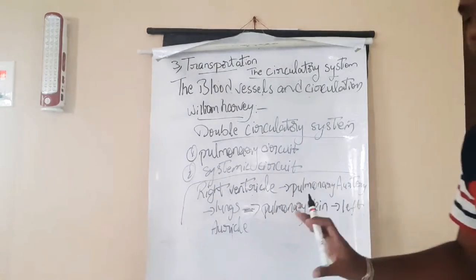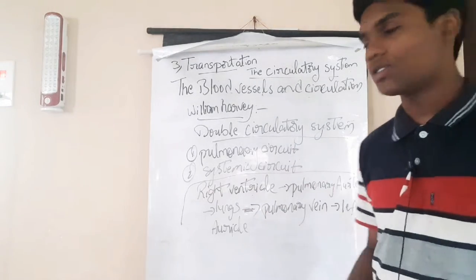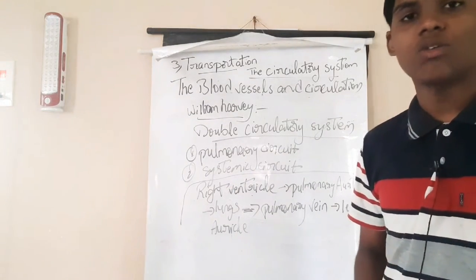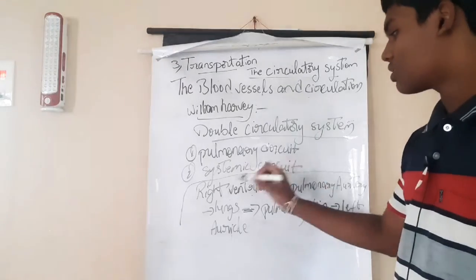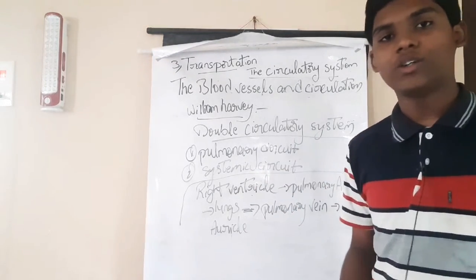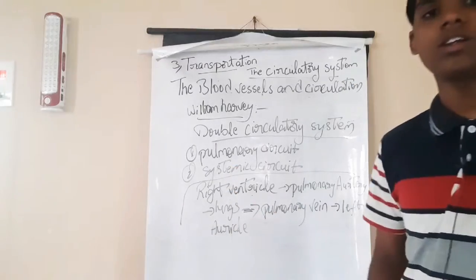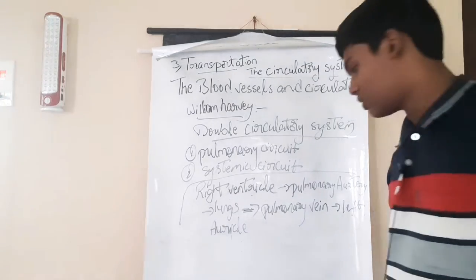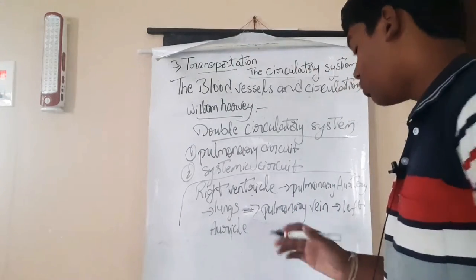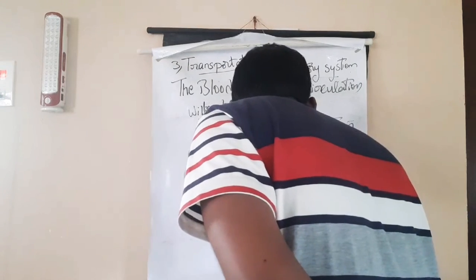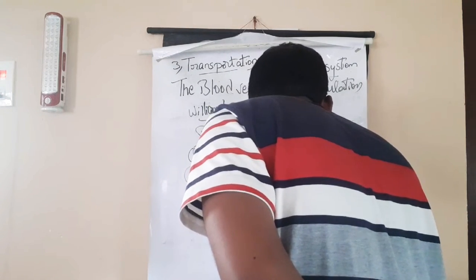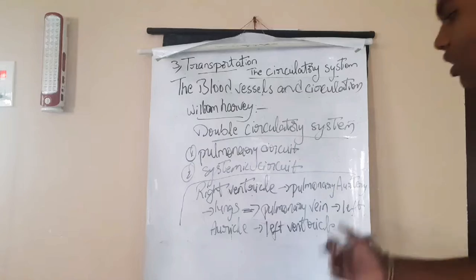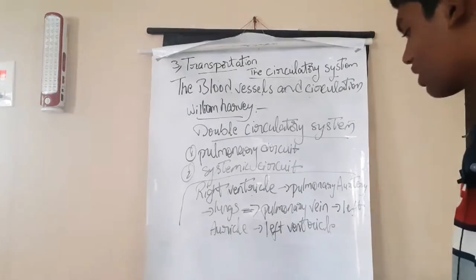Now, when we come to heart to body parts, this is the systemic circuit. The circulation of blood from the heart to body parts, which involves the systemic artery, is called the systemic circuit. The systemic artery is also known as the aorta. Here we have the left ventricle, because the systemic artery carries blood from the left ventricle to body parts.